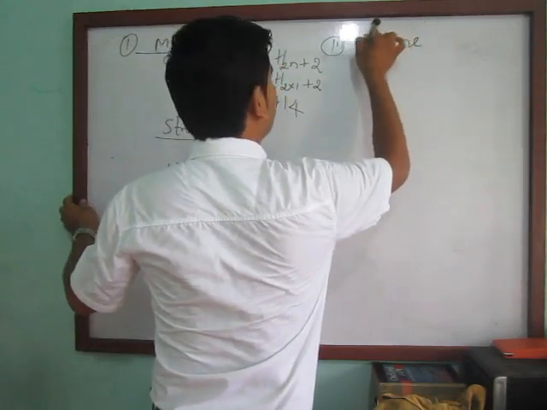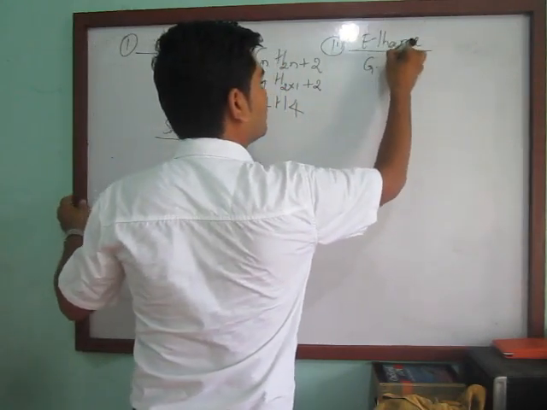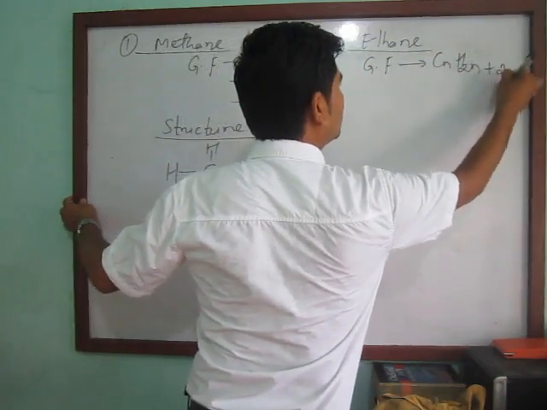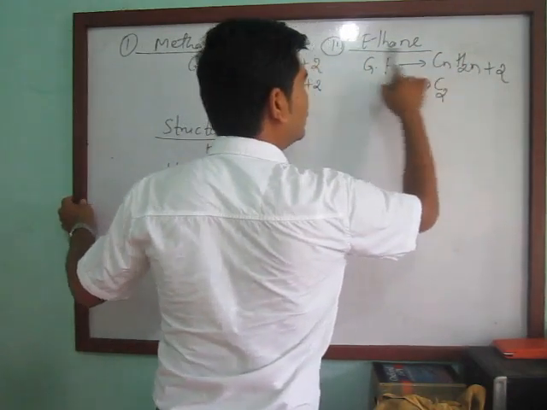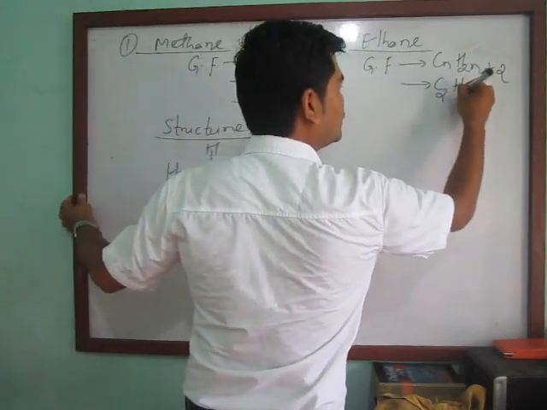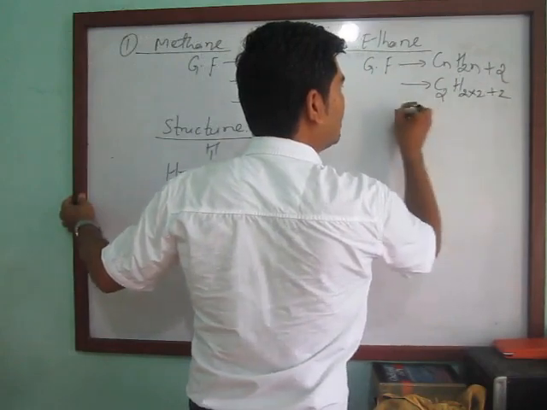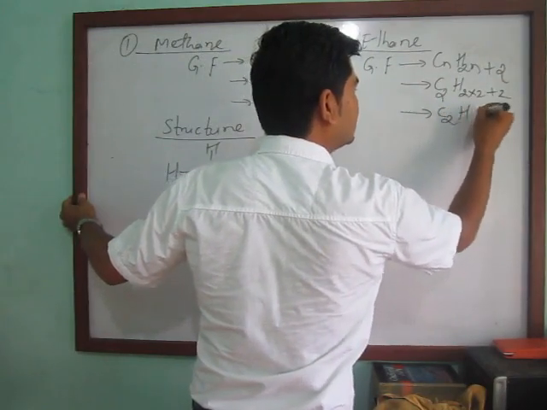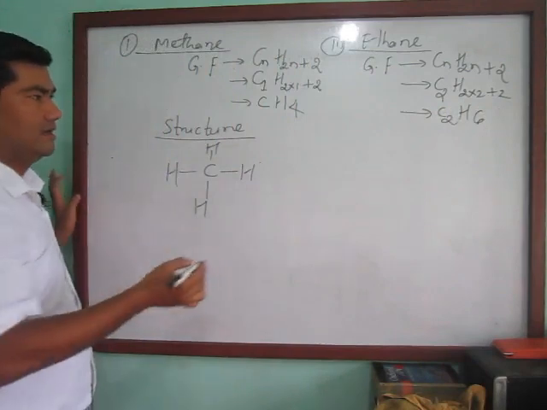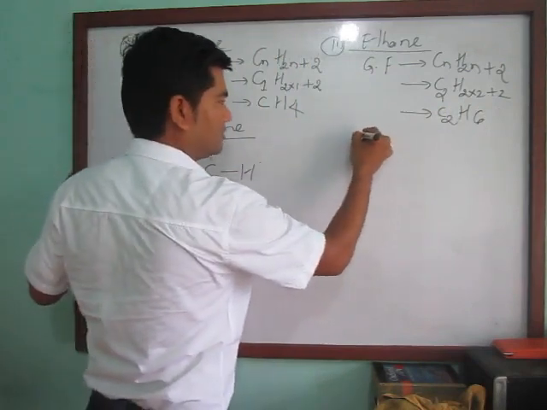Ethane. The general formula of ethane is also CnH2n+2. C2 for ethane, and the number of hydrogen is 2 into 2 plus 2, how much? C2H6. C2H6 is the molecular formula of ethane. So you can write here the structure.